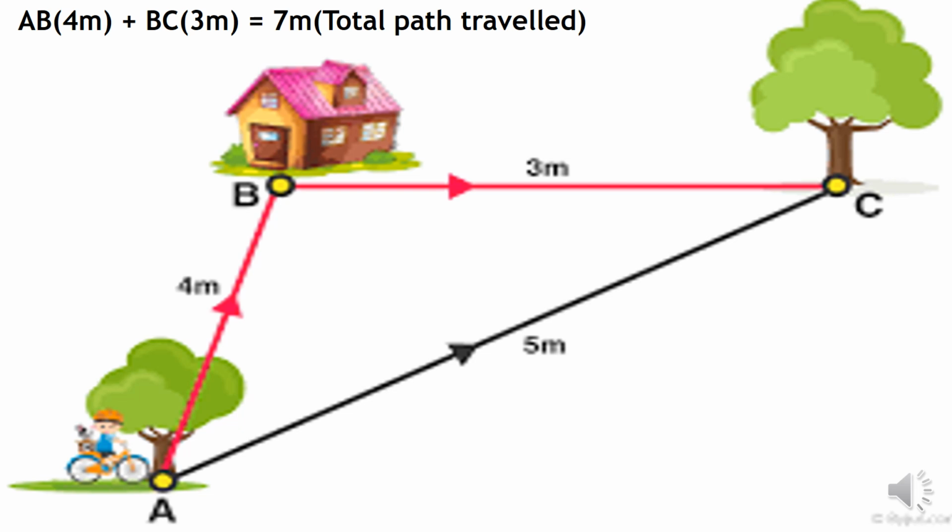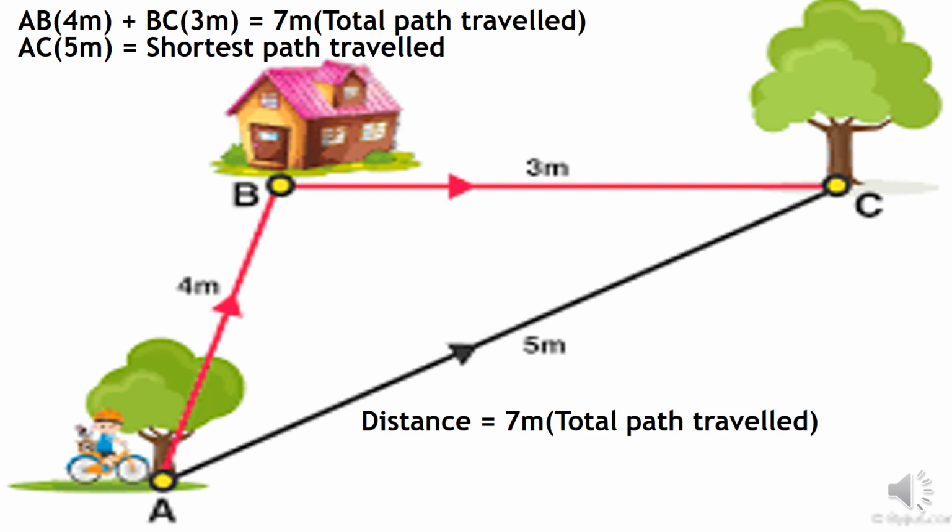Or it can go directly from A to C. In that case, it will be 5 meters travelled. So in one case it travelled 7 meters, in another case 5 meters. This is the shortest path.